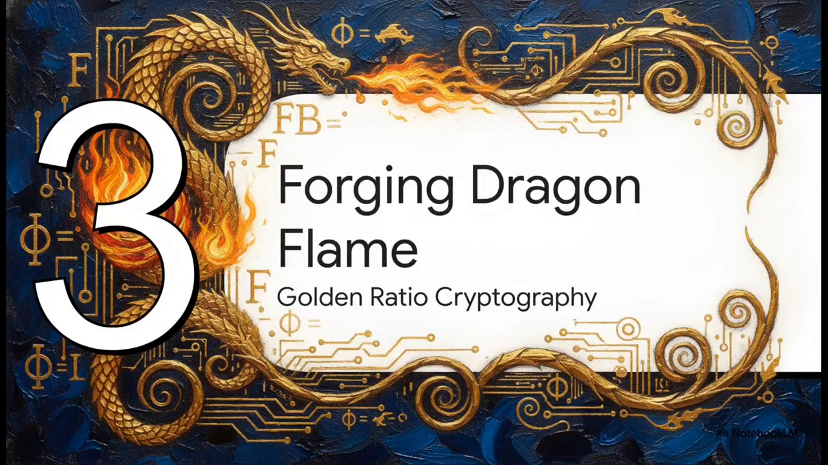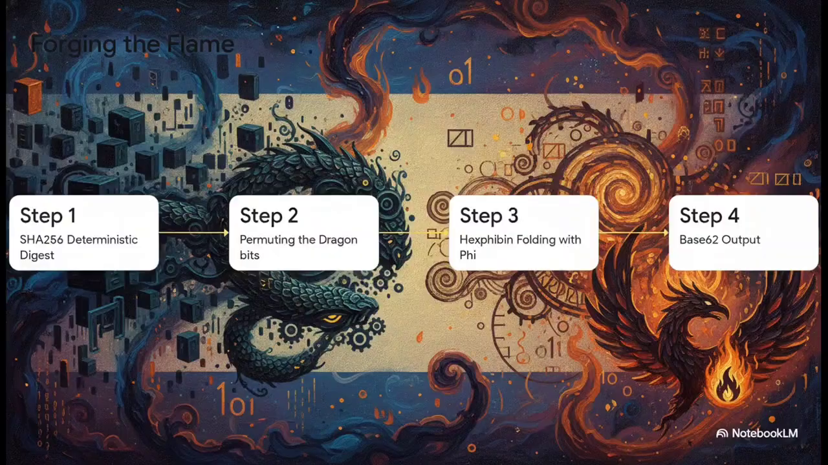That brings us to Section 3, Forging the Dragon Flame, Golden Ratio Cryptography. This is where the math gets absolutely fascinating. The security process goes through 4 really strict steps. Step 1, it generates a standard SHA-256 deterministic digest from the data. Step 2, it permutes those bits, literally walking backwards through the byte array and mixing them up.